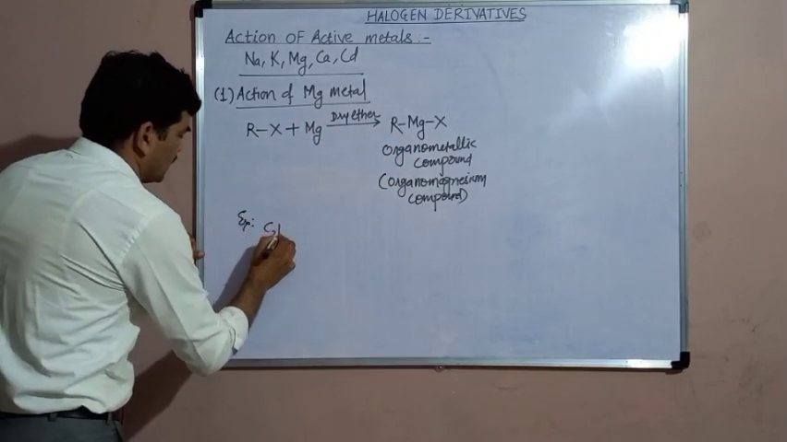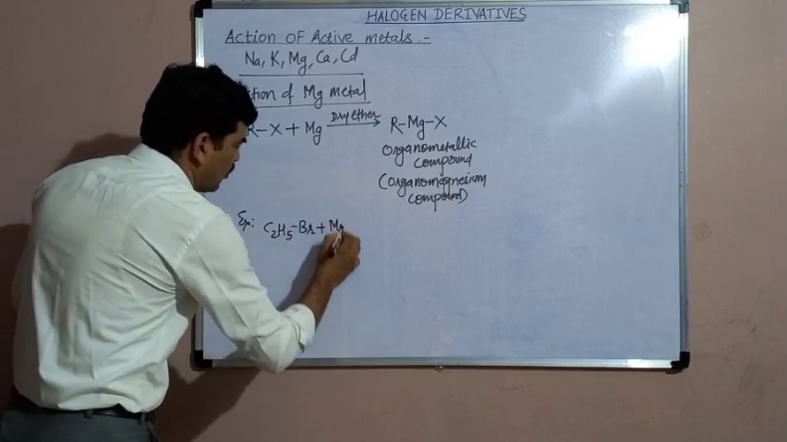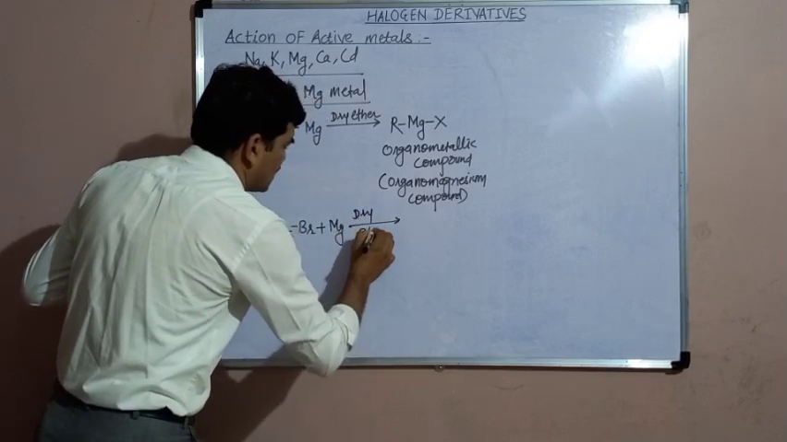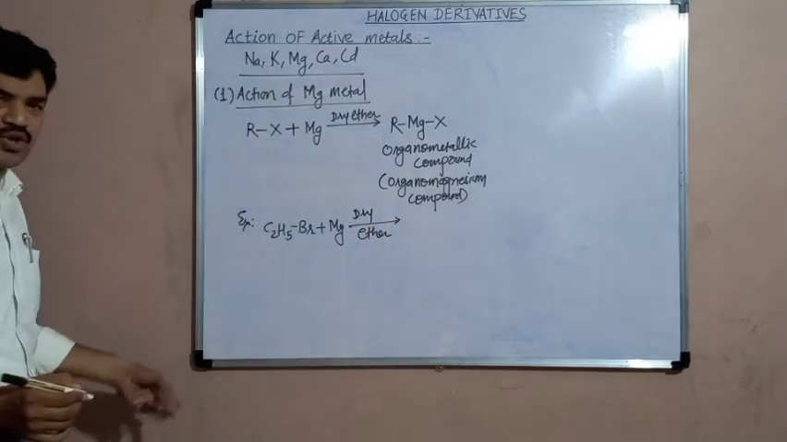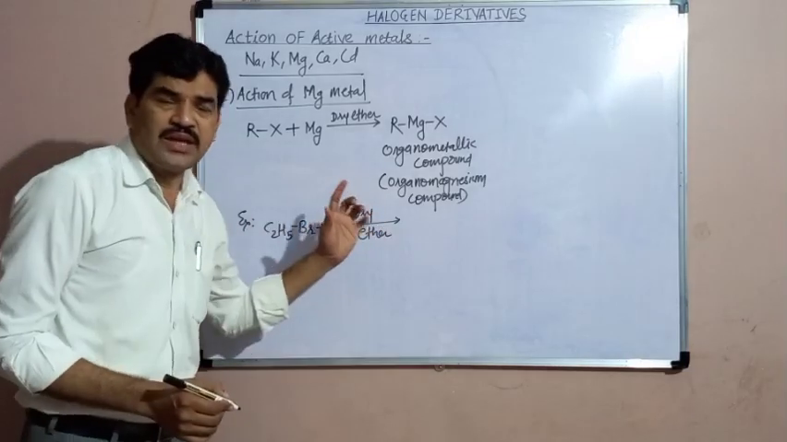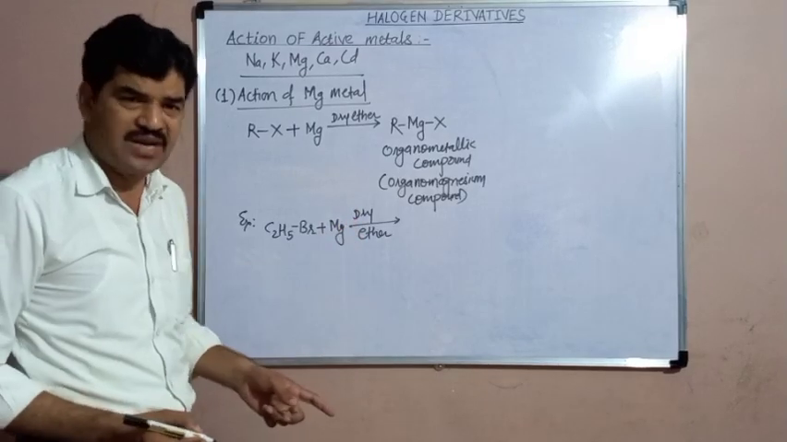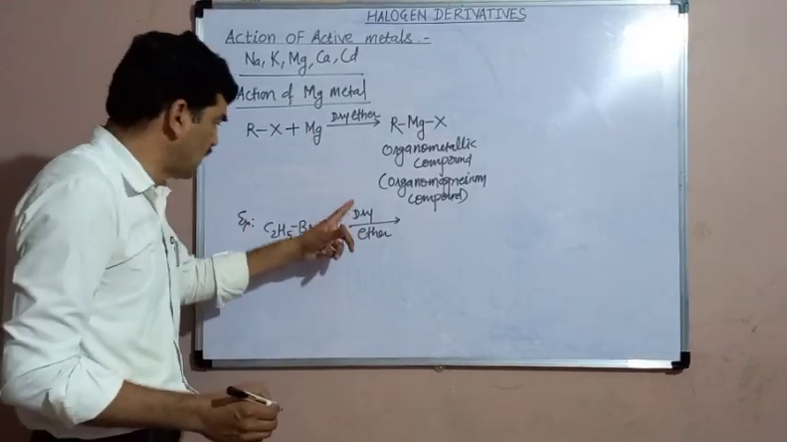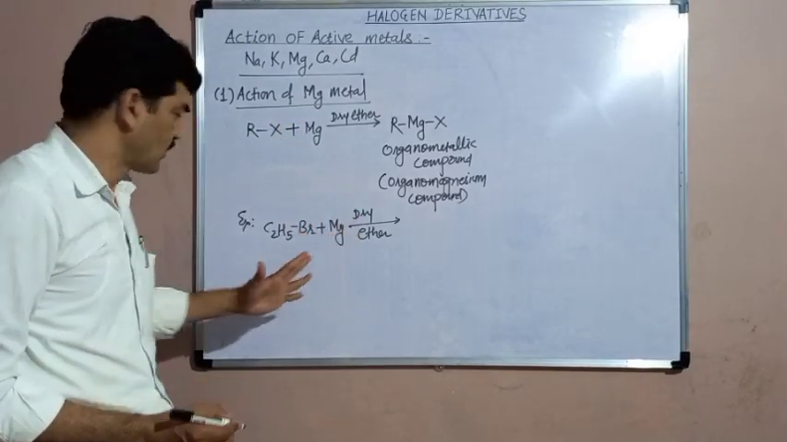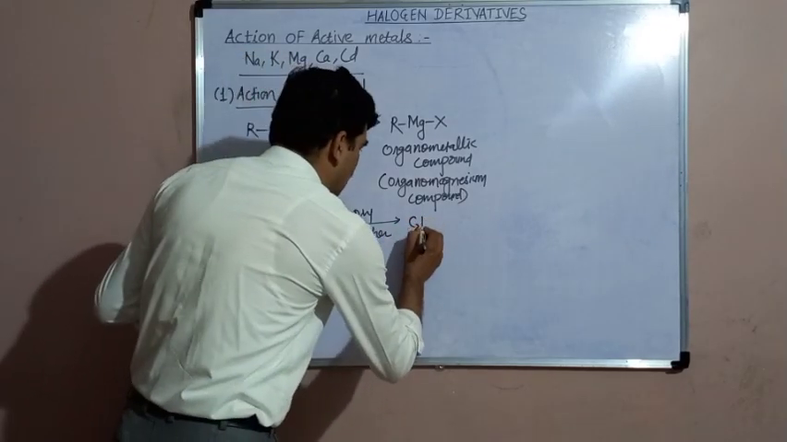Example, when ethyl bromide is reacted with the magnesium metal in a solvent such as dry ether. Care should be taken that the solvent is dry ether, absolutely dry. Now dry ether means the ether which is free from moisture, moisture-free ether. Ether is a solvent, liquid. It should be completely dry, absolutely moisture-free. So this reaction should be carried out in dry ether.